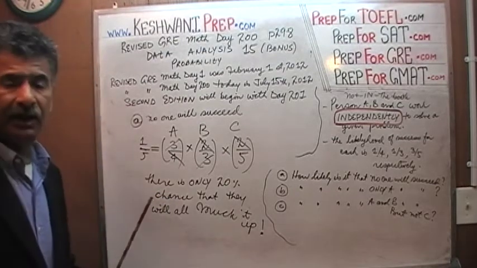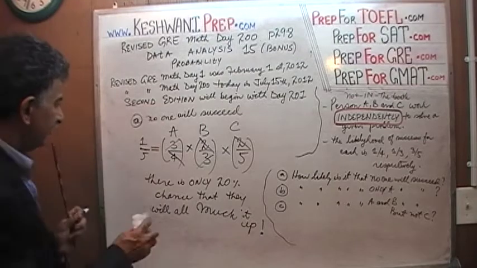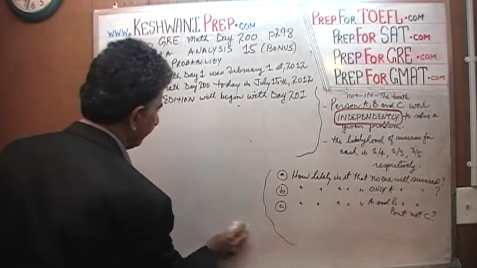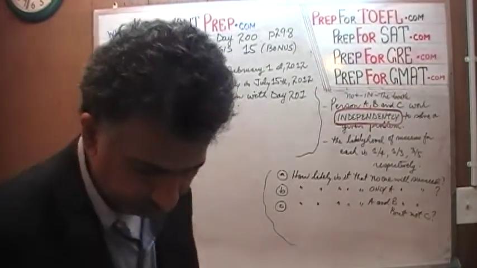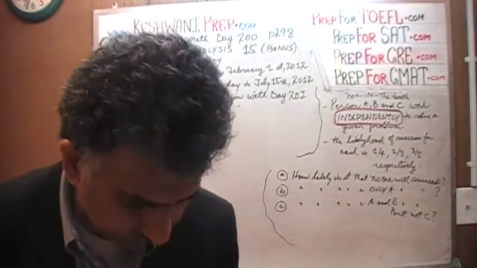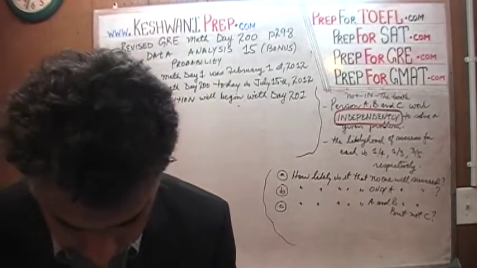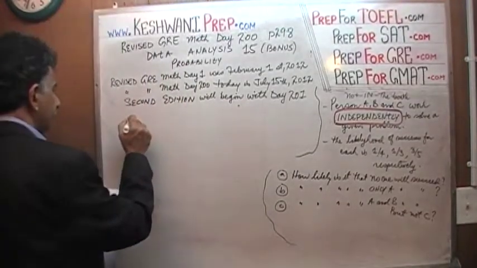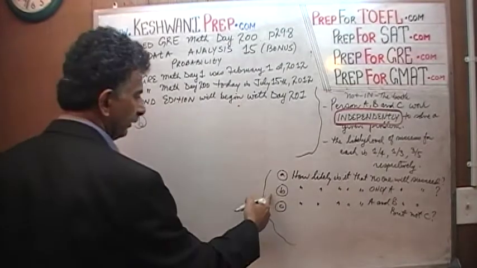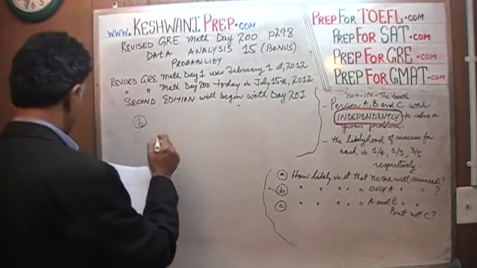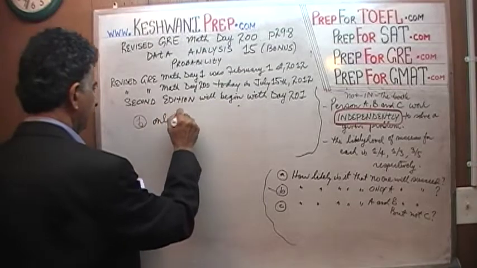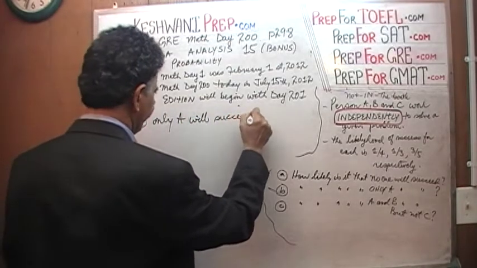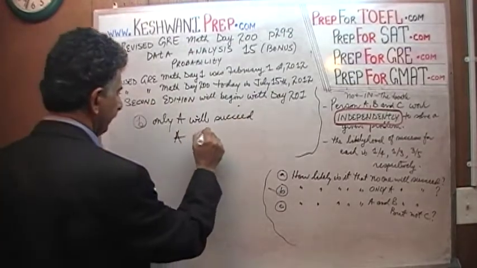Well, it's the same idea. How likely is it that only A will succeed? Well, here we go. Given the fact that 3 people are working on it independently, the odds that only A will succeed is part B, right here. Only A will succeed. Here we go, A, B, and C.